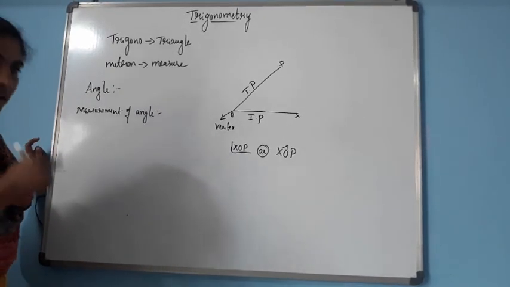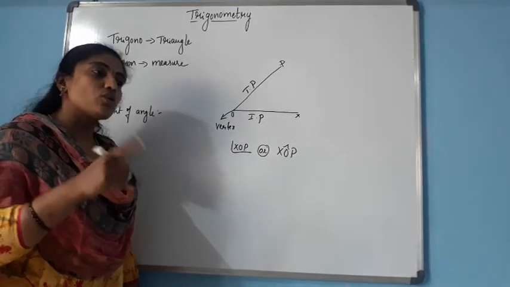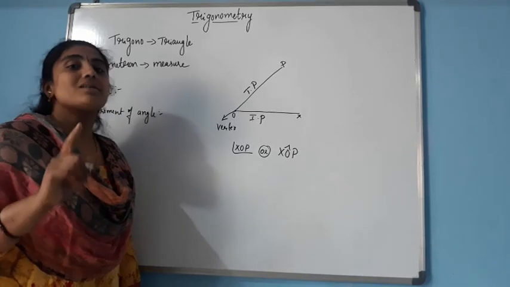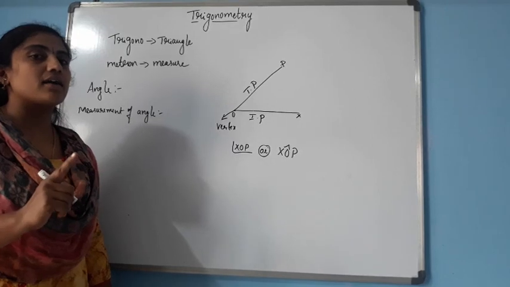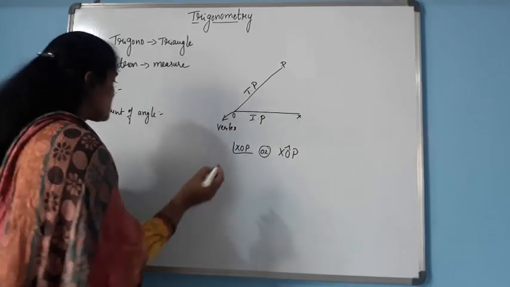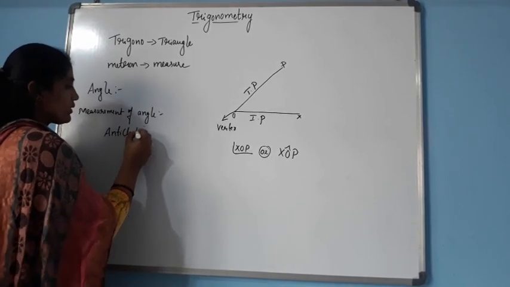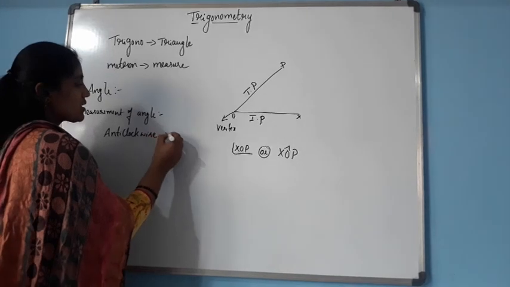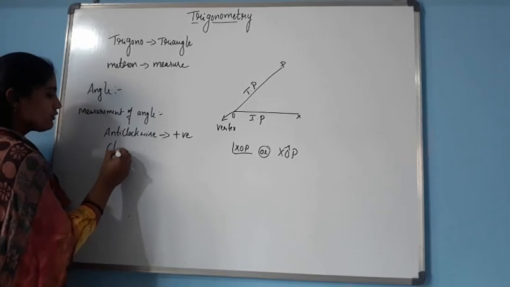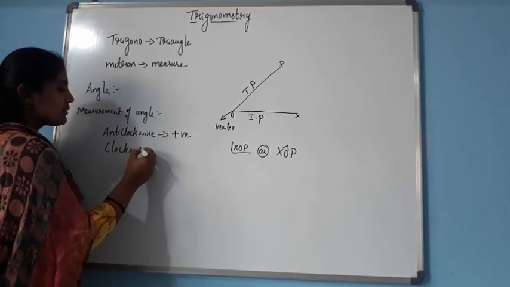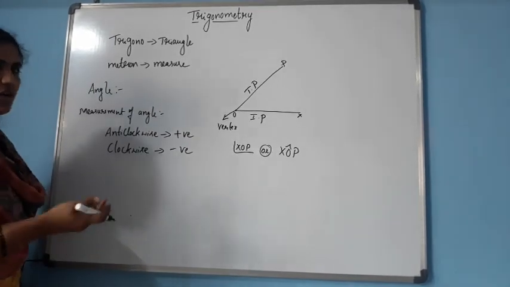If we measure the angle in anti-clockwise direction, then we consider the angle positive. If we measure the angle in clockwise direction, the angle is considered to be negative. Measuring the angle in anti-clockwise direction, it is always positive. If we take clockwise direction, then the angle is considered to be negative. Okay, these we all know, right?